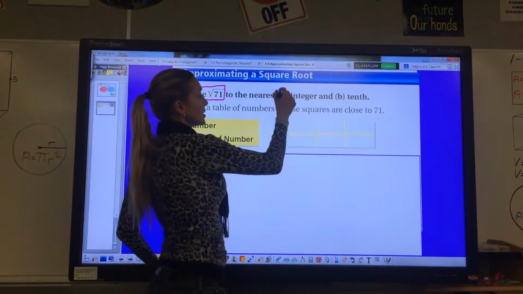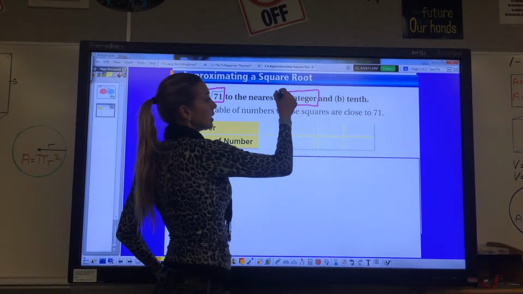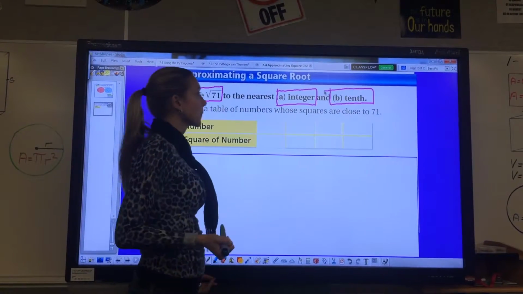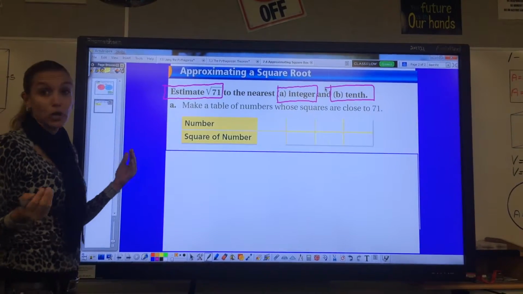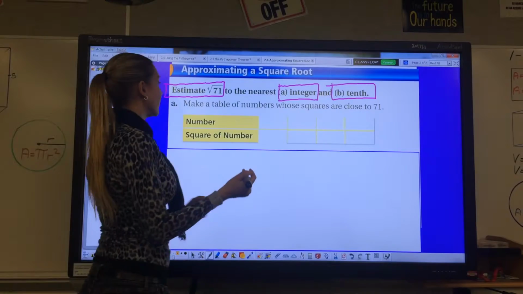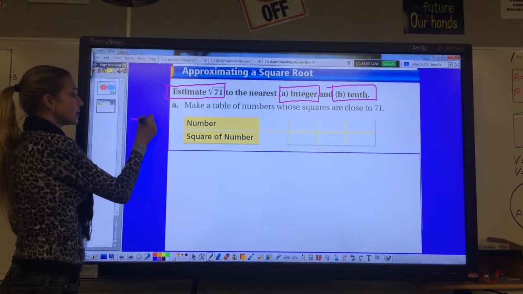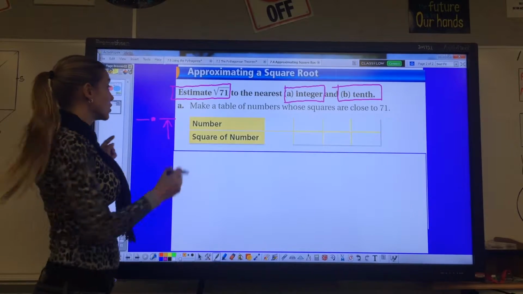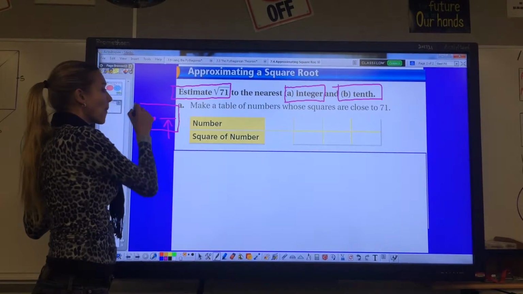In here they want you to estimate to an integer and to its nearest tenth. Well, integers are whole numbers and negative numbers and a zero. Tenth, if you remember, is the first number that comes after the decimal point. So it has to be in there.